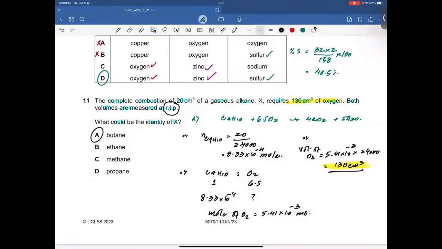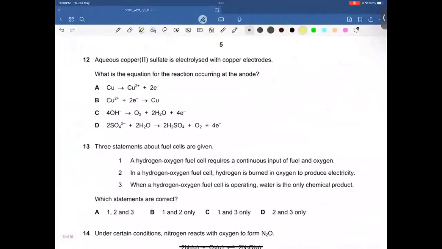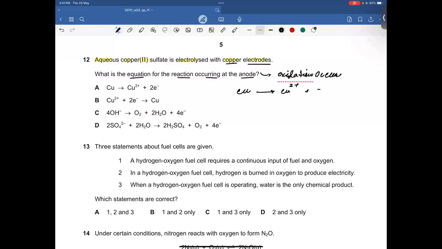Okay. Question number 12. Aqueous copper(II) sulfate is electrolyzed with copper electrodes. See, copper electrodes. What is the equation for the reaction occurring at the anode? Since the anode is made up of copper and at the anode oxidation takes place, which means copper is oxidized into copper ions and electrons. So A is going to be the right answer.